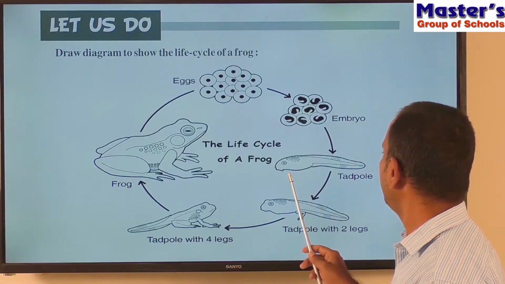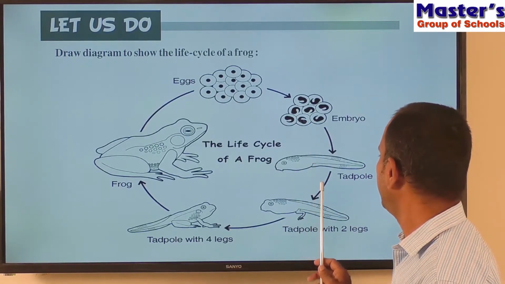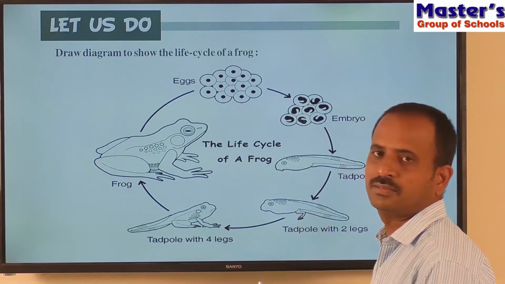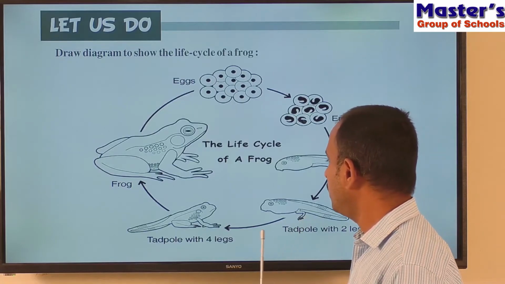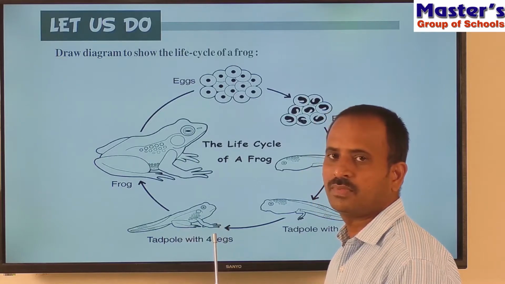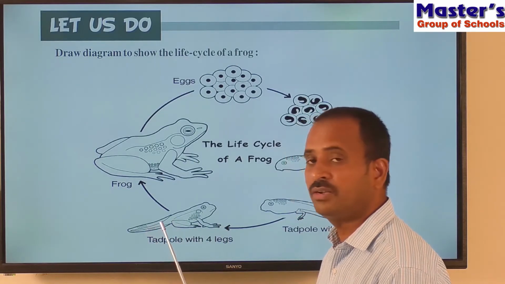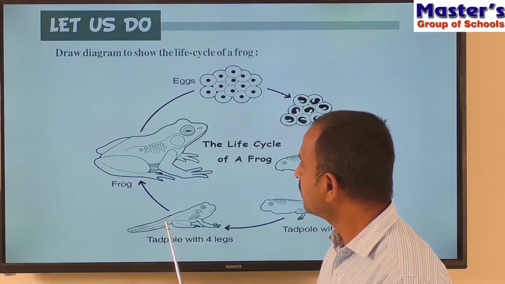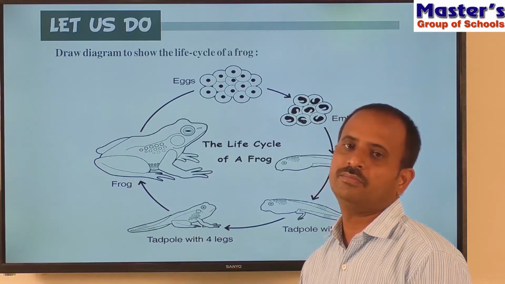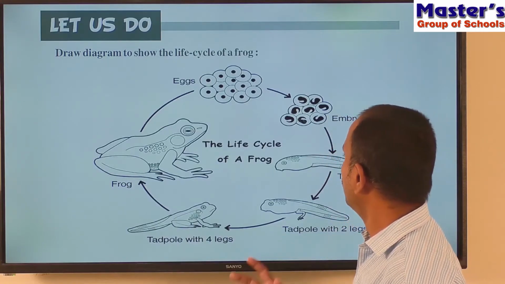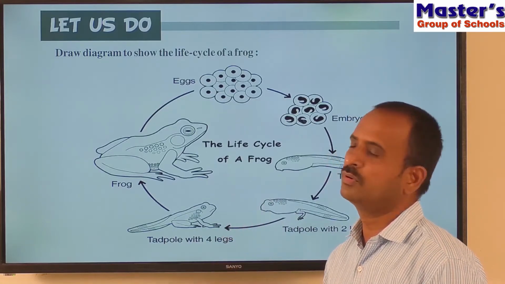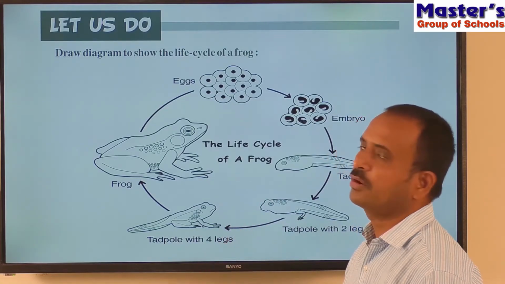This tadpole will grow to a bigger size, and after a few days we will first observe the back legs, that is the hind legs, and after a few days also the front legs, that means forelegs. The tadpole has a tail, and after a few days the tail will disappear, and finally it grows into an adult frog. So children, note down this diagram or practice this diagram in your notebook.